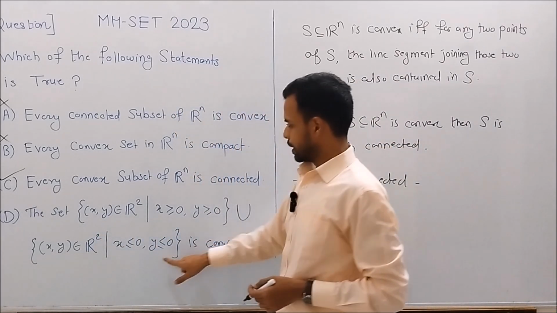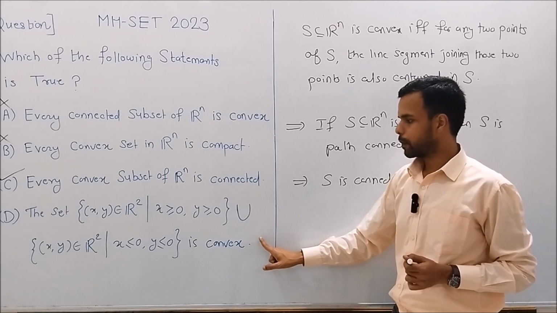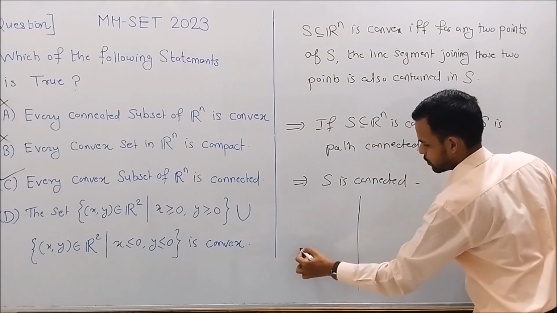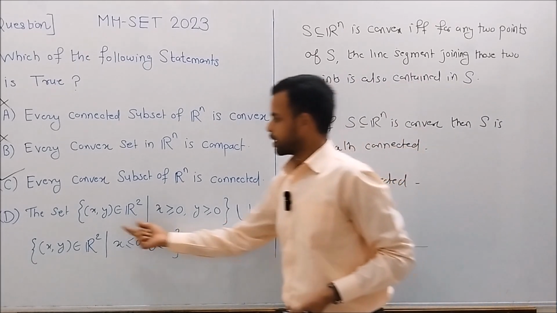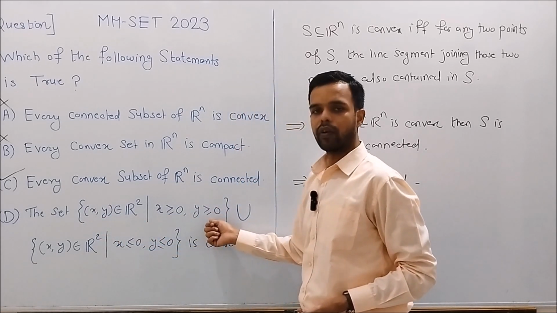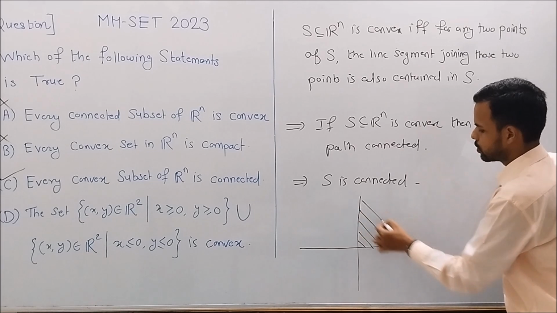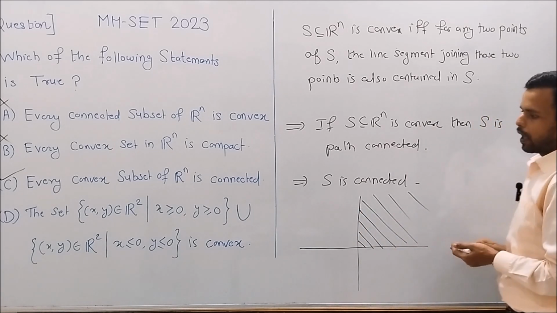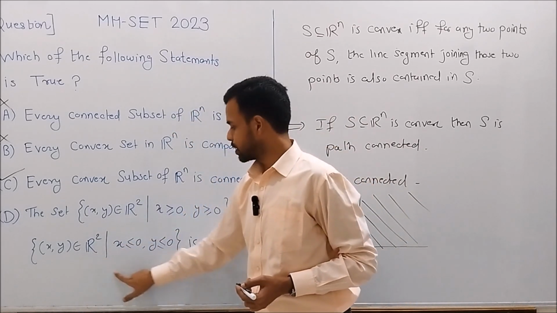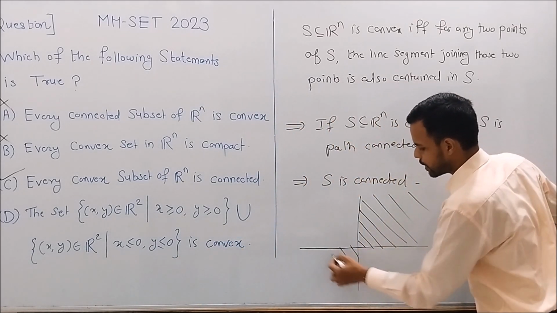The union of these two sets is convex. Is this a true statement? No. This is also a false statement. To see it, let's look at it geometrically. The first set in this union, the set of ordered pairs xy in R2 such that x is greater than or equal to 0 and y is greater than or equal to 0, is the first quadrant. The second set in this union, the set of xy in R2 such that x is less than or equal to 0 and y is less than or equal to 0, is the third quadrant.